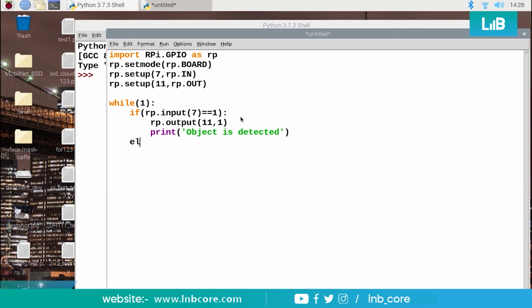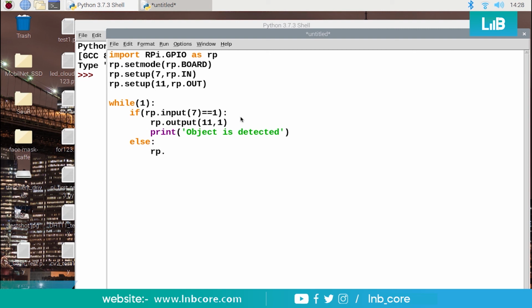Then else. You can write else, or you can write rp.input within brackets 7 is equal to 0, because if 1 is not present, or the detection is not there, then the other output which can come from the pin would always be 0, right?